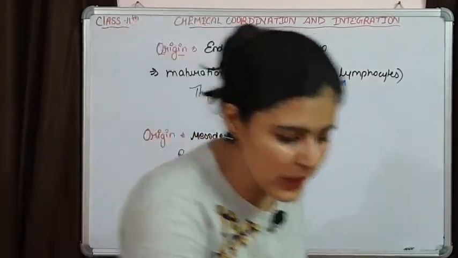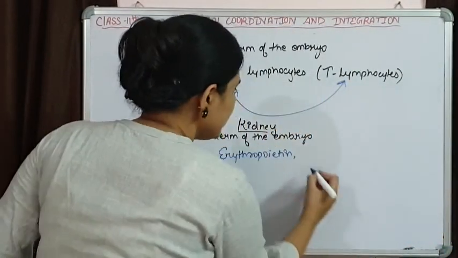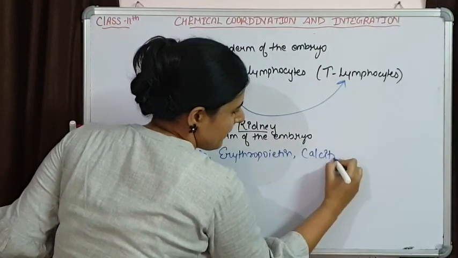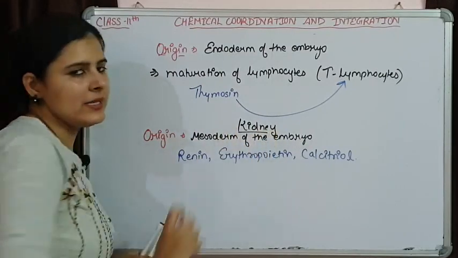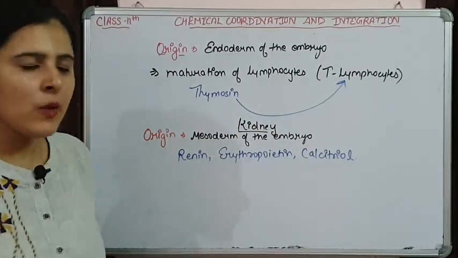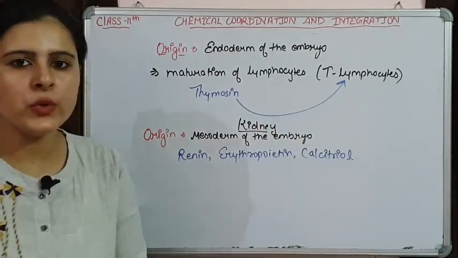Erythropoietin, and the third one that is secreted by it is calcitriol. So these are the hormones that are released by kidney. Now let's see what functions these are going to perform.